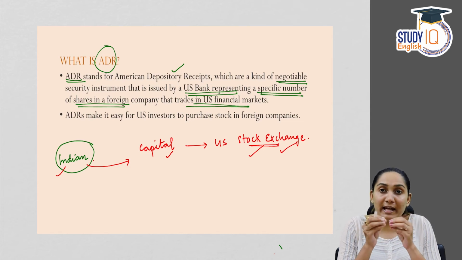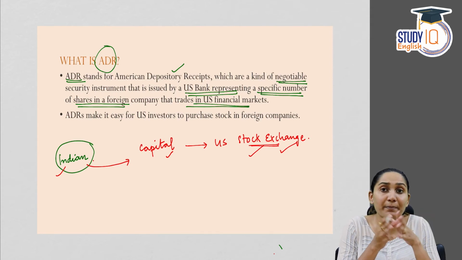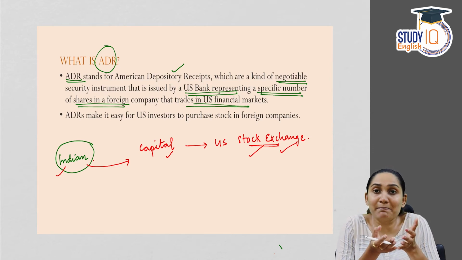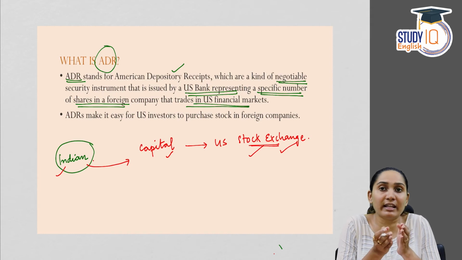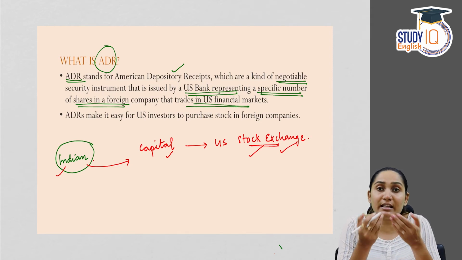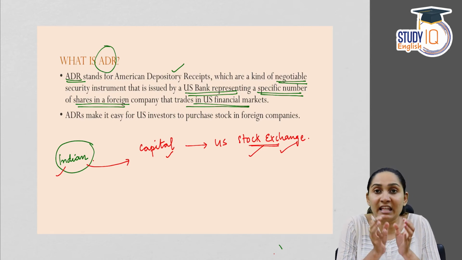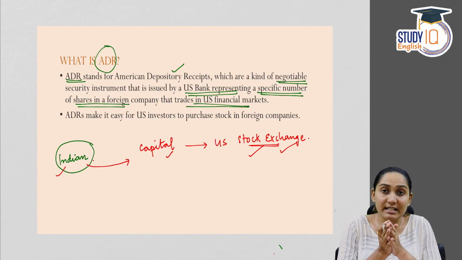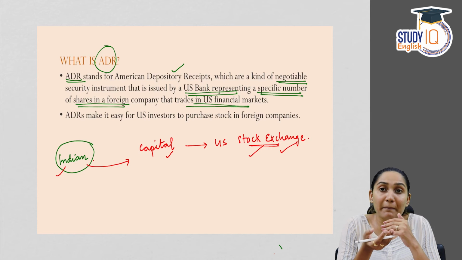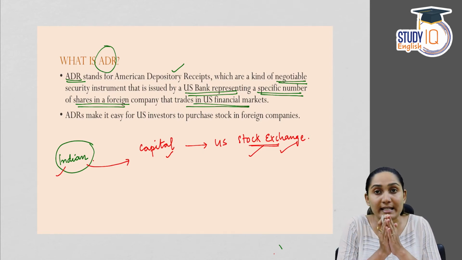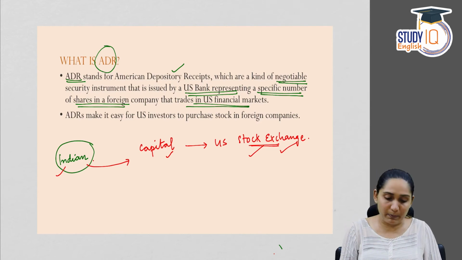Alright. So for transferring this capital from the US investor to the Indian company, there should be an intermediary, and always financial intermediaries are banks. So the US bank will have to issue a certificate saying that the investor from the USA has bought such number of shares from this Indian company, and this certificate is called depository receipts. And the reason it is called American depository receipts is that if this negotiable instrument is issued by a US bank, or if these shares are sold in the USA or US stock exchange, it is called American depository receipts.